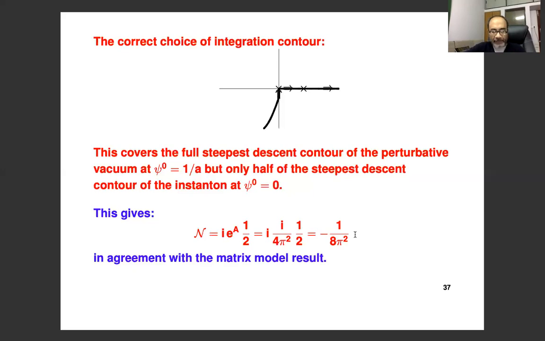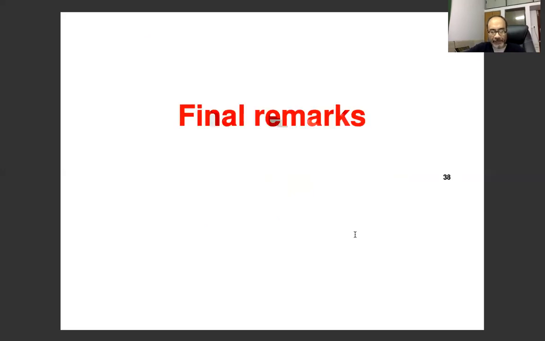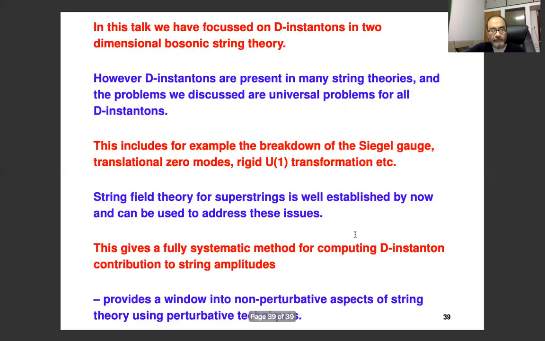And now I'm on my final slide. So let me just make some final remarks and stop. What I have tried to do in this talk is to focus on D-instantons in two-dimensional bosonic string theory. But as I've emphasized many times, D-instantons are present in many string theories, including type IIB string theory. And the problems that we discussed are also universal problems for all D-instantons. For example, the breakdown of the Siegel gauge. This is a universal problem. The translation zero modes, this again is a universal problem.